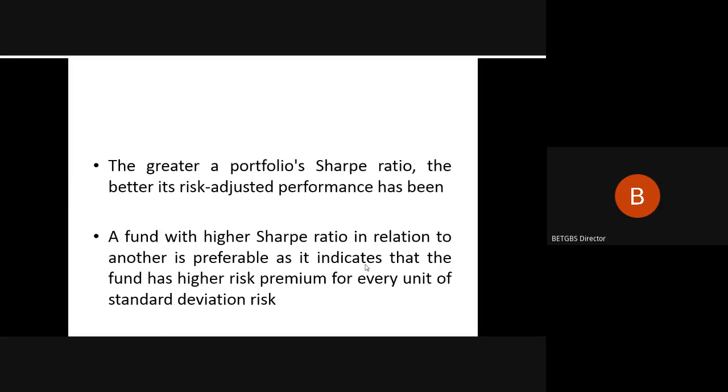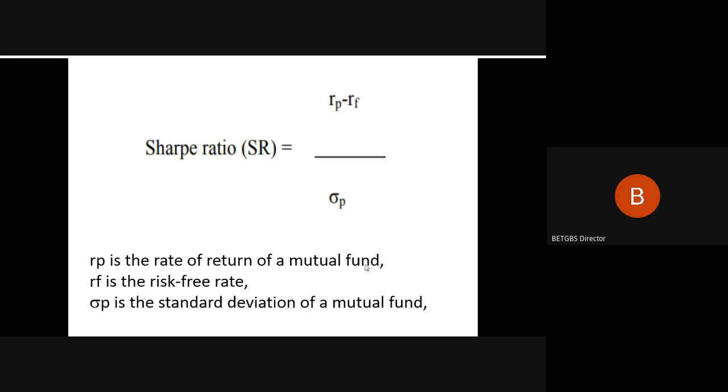So when you look at the equation, it is this. Sharpe ratio, or SR, as we abbreviate it, is equal to RP minus RF divided by sigma P. So what is RP? It is the rate of return of your mutual fund, or the rate of return of your portfolio. And what is RF? It is the risk free rate.